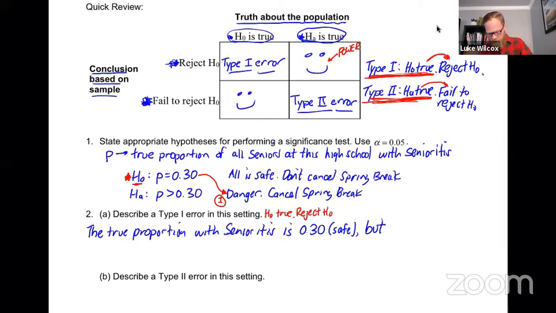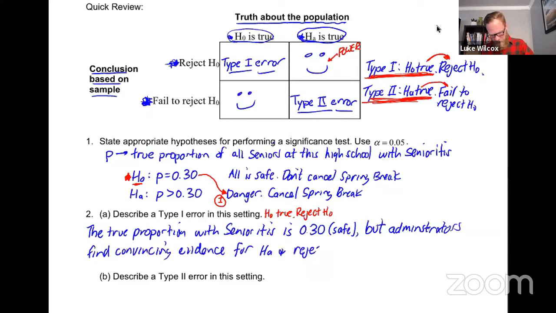So I'm going to say the administrators find convincing evidence for the alternative, and they reject the null.